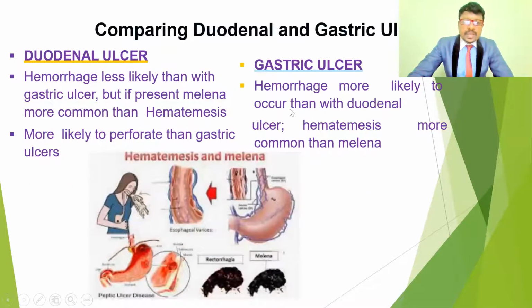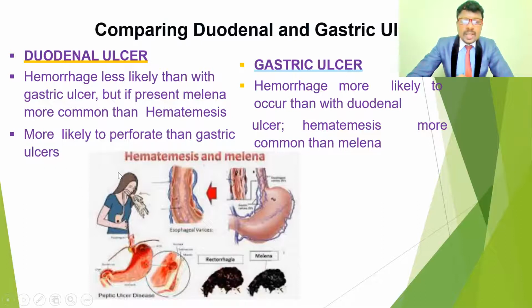Coming to hemorrhage, it is less likely with duodenal ulcers, but it may be present as melena. That means hemorrhage is lesser, but may be present as melena. Melena means blood in the stools, the stools are mixed with blood. It is more common than hematemesis, meaning blood vomiting is less, but there are black colored stools, or sticky blood in the stools.